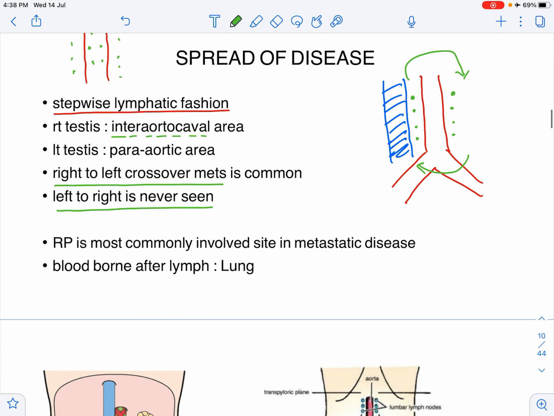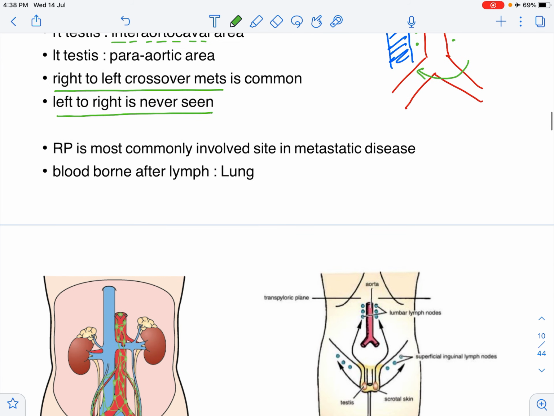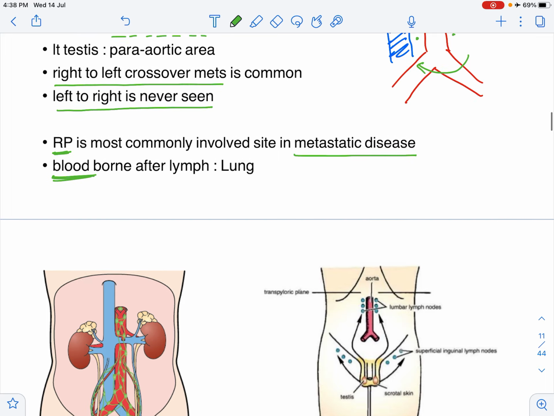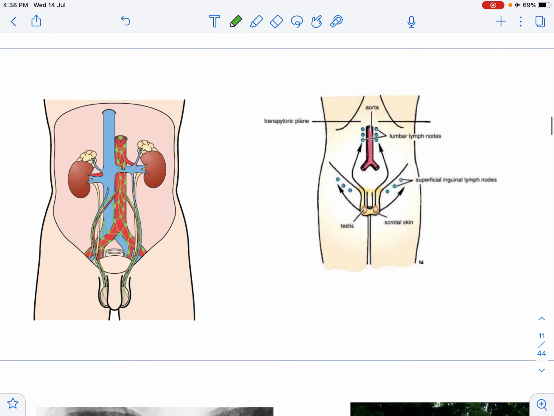The retroperitoneum is the most commonly involved site in metastatic disease. This is because the testis develops in the retroperitoneum below the kidneys in the embryo and it descends to the scrotum. Now, the most common mode of mets is the lymph. The second most common is blood-borne, that is hematogenous, and it goes to the lungs. Now, this image is taken from Bailey, and it shows you the lymphatic drainage.